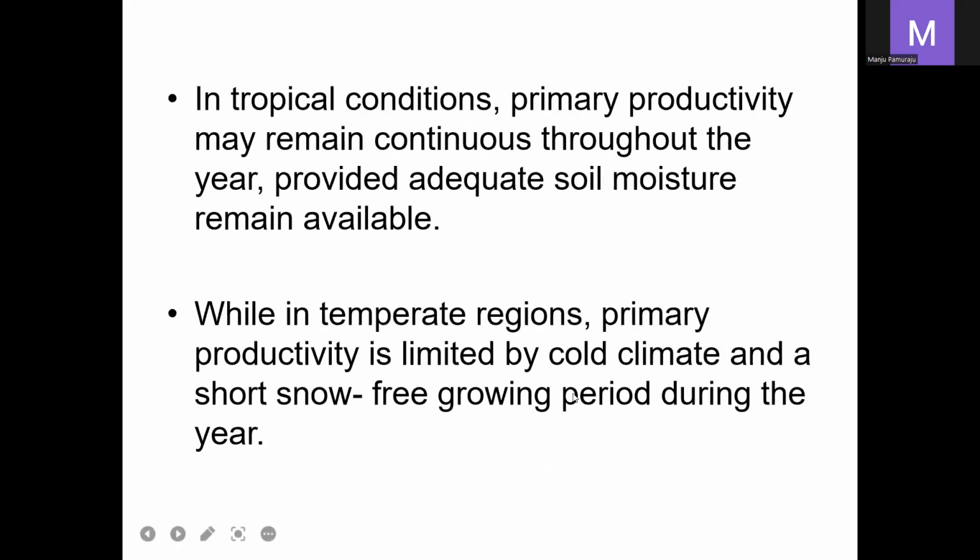In tropical conditions, primary productivity is continuous throughout the year due to adequate soil moisture and solar energy. In temperate regions, productivity is limited by cold climates and short snow-free growing periods, so it is seasonal and does not continue like that.